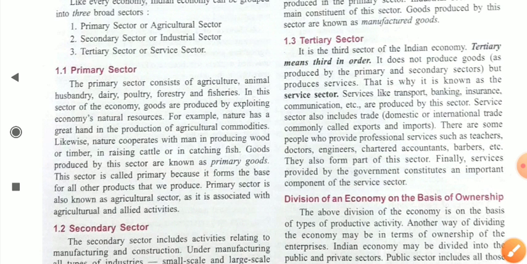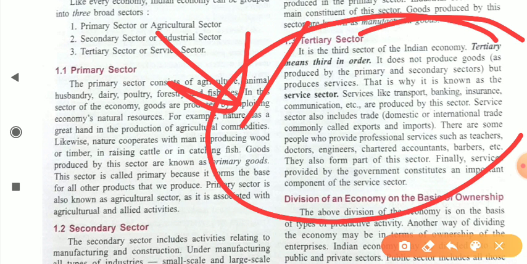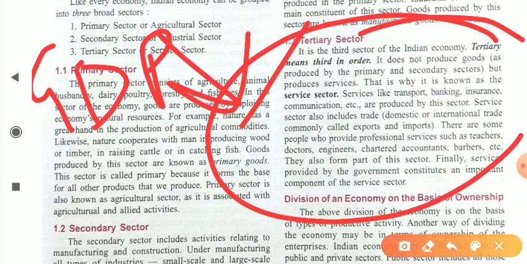Now move to our third part, which is the tertiary sector. Now, what is the tertiary sector? This particular sector is also known as the services sector. All the service related activities like transportation, banking, insurance, communication, all these services are provided by this particular sector only. The contribution of this sector is highest in our Indian GDP in today's scenario.